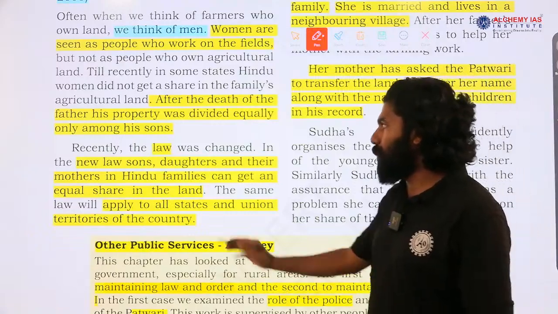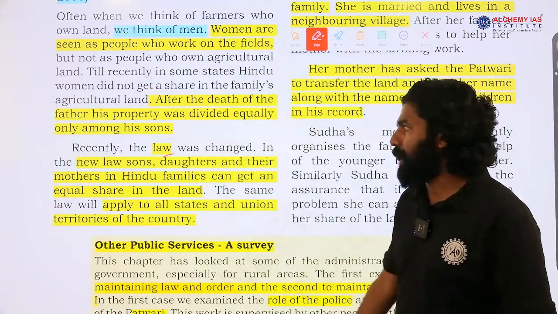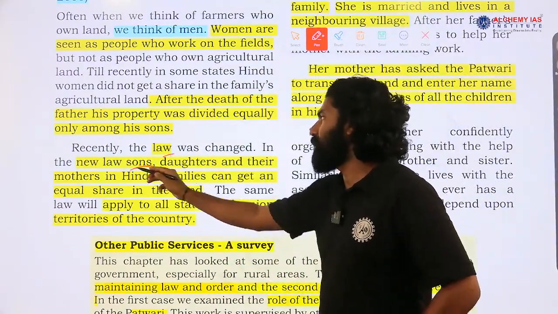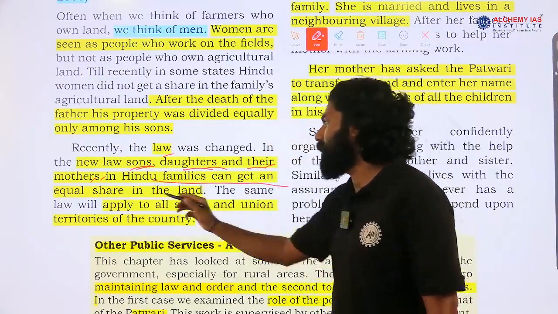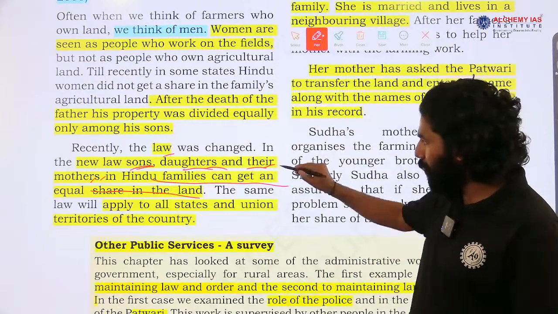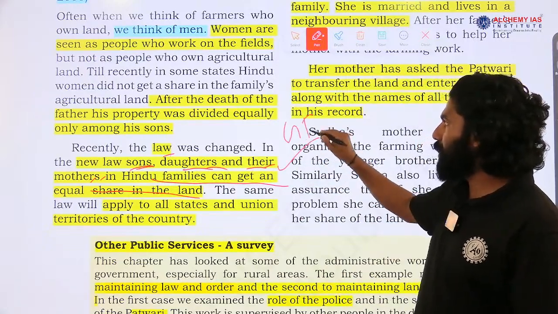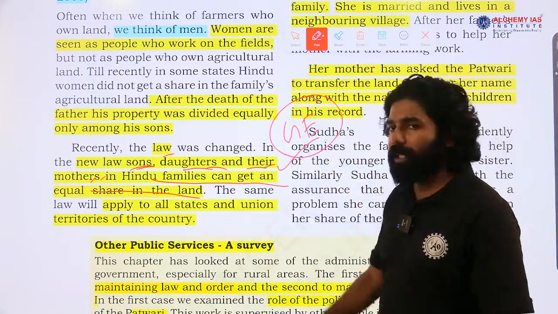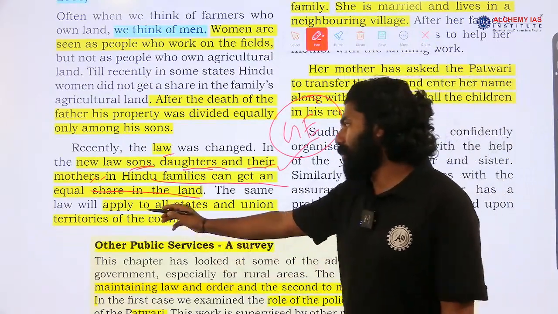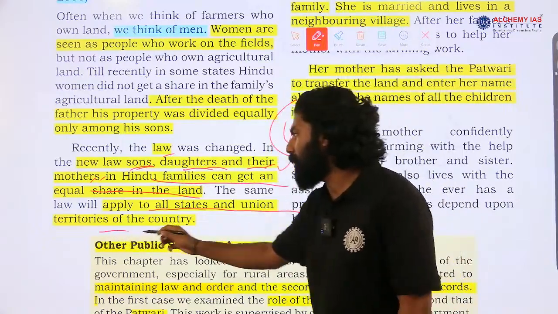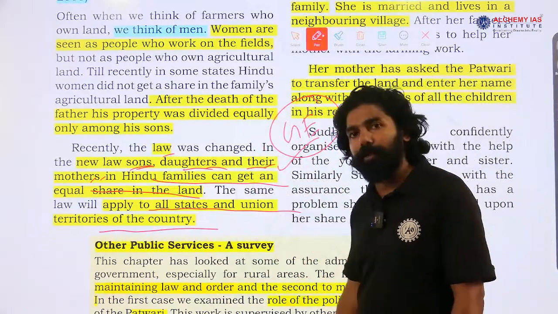So that's why the law was amended here. Then the law changed, and under the new law, sons, daughters and their mother in a Hindu family can get an equal share in the land. So this law ensures gender equality in terms of the inheritance of property from one family to the next generations. This law applies to all states and union territories, but only affects the community belonging to the Hindu religious community.